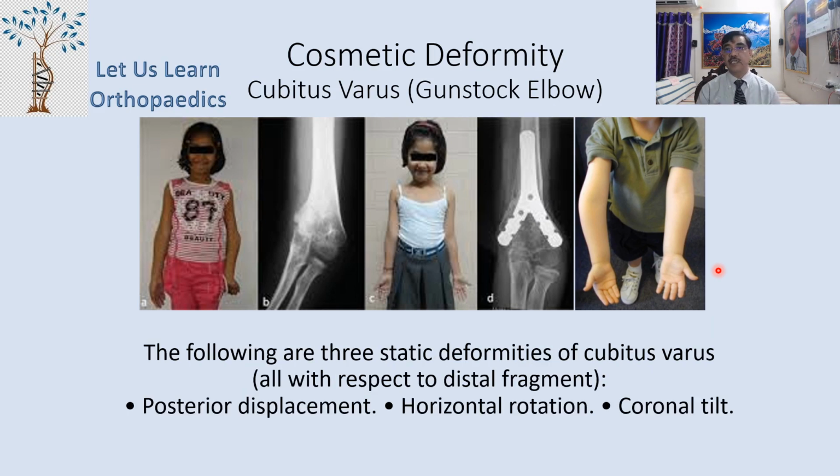Now there are 3 static deformities which make the cubitus varus deformity, and all these deformities are with respect to the distal fragment. In the distal fragment, there could be a posterior displacement, a horizontal rotation, and a coronal tilt. So 3 deformities make the Gunstock deformity: posterior displacement, horizontal rotation, and coronal tilt.